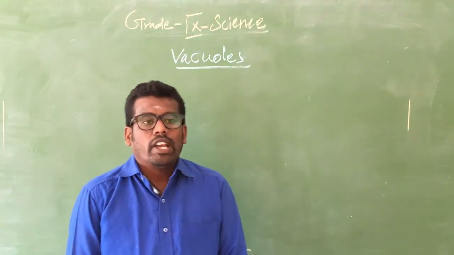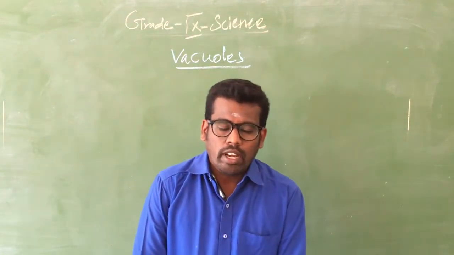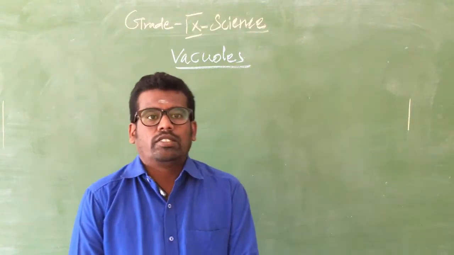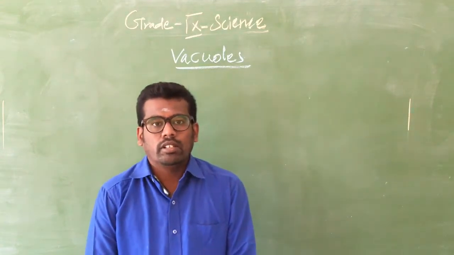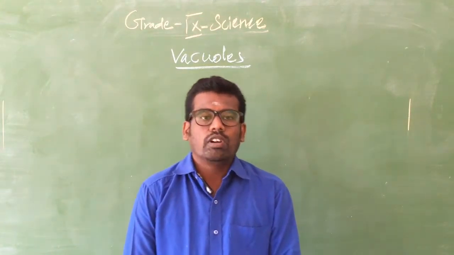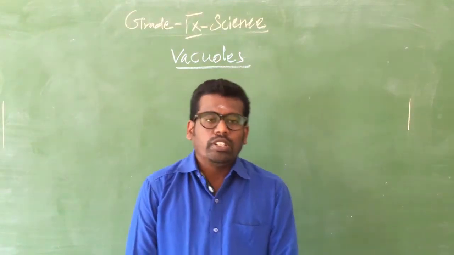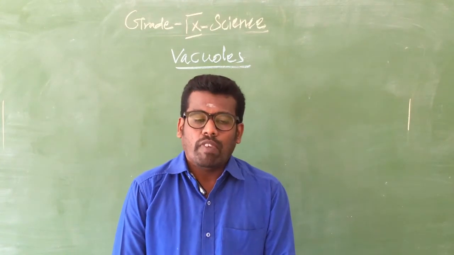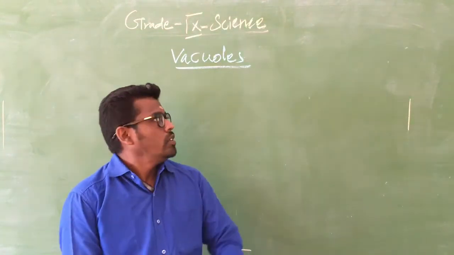Last week we discussed a few cell organelles: mitochondria, lysosomes and plastids. I have also sent a worksheet; kindly complete it. Today we are going to see one more cell organelle, that is vacuoles. We are going to see it in detail.